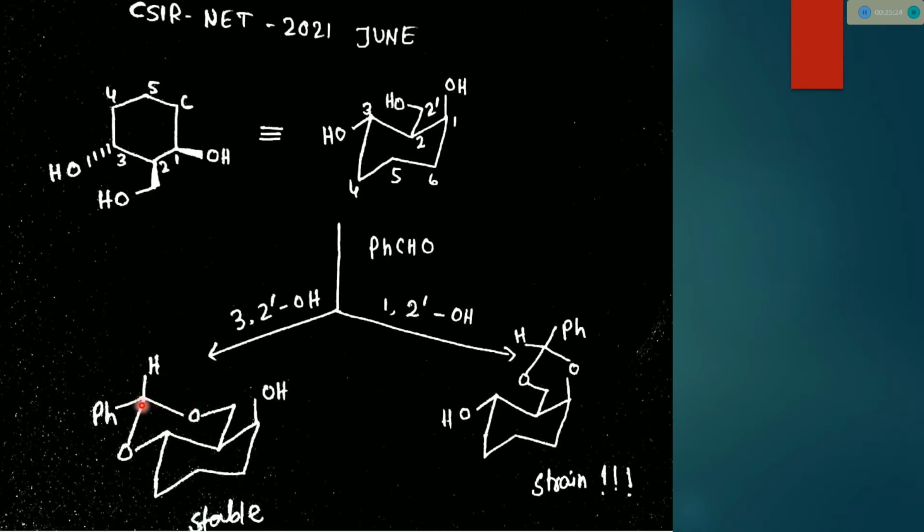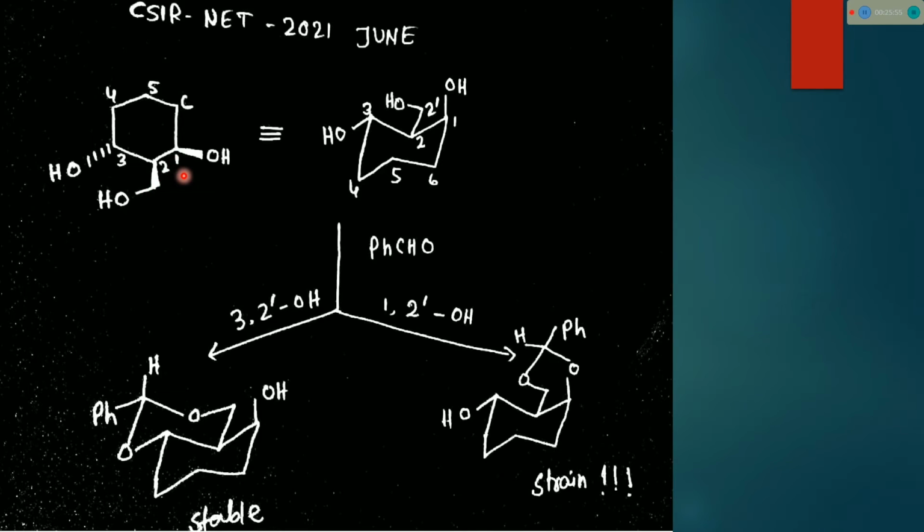Stable means these two cyclohexane rings exist in the normal chair form, and obviously in this case also the phenyl should be at the equatorial position. They gave a different compound, but the same concept is applicable.